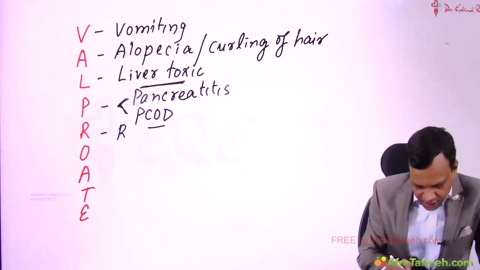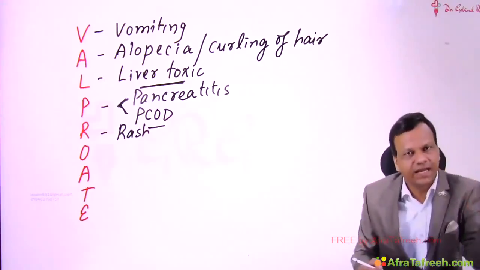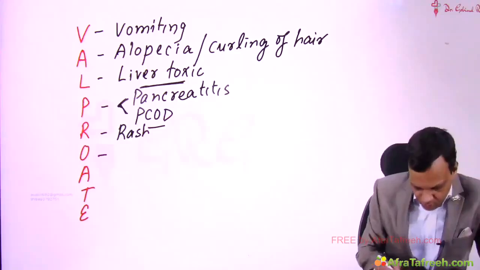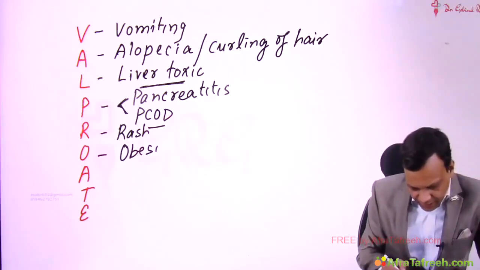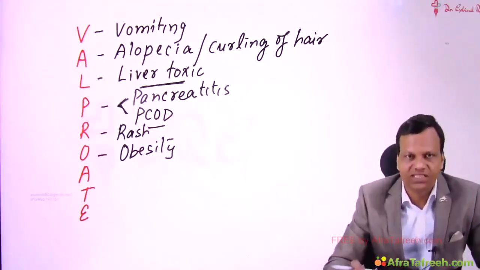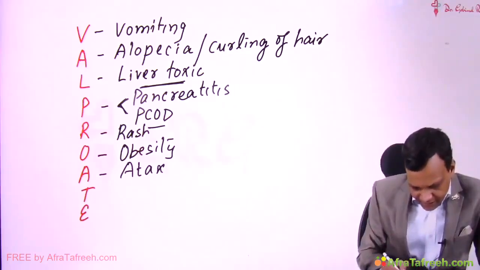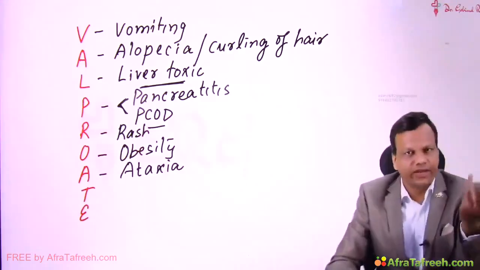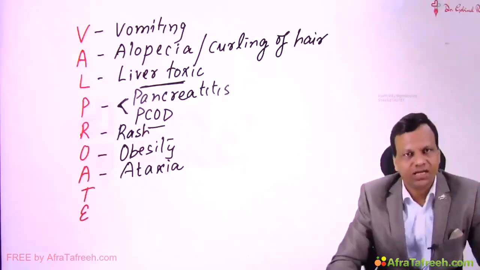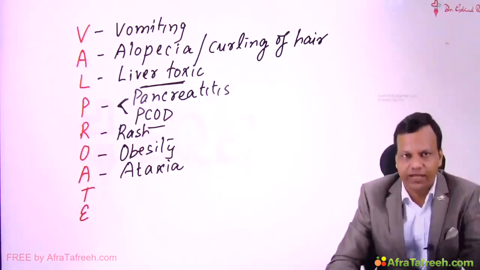Then R means rash. Valproate can cause skin rash, it can cause allergy, any drug can cause allergy, even valproate can cause. Then O is obesity. Like most of the anti-epileptic drugs, valproate can cause weight gain. Obesity can occur. Then A is ataxia. Like phenytoin and carbamazepine, valproate in overdose again can cause cerebellar dysfunction, which can lead to ataxia, nystagmus and vertigo.